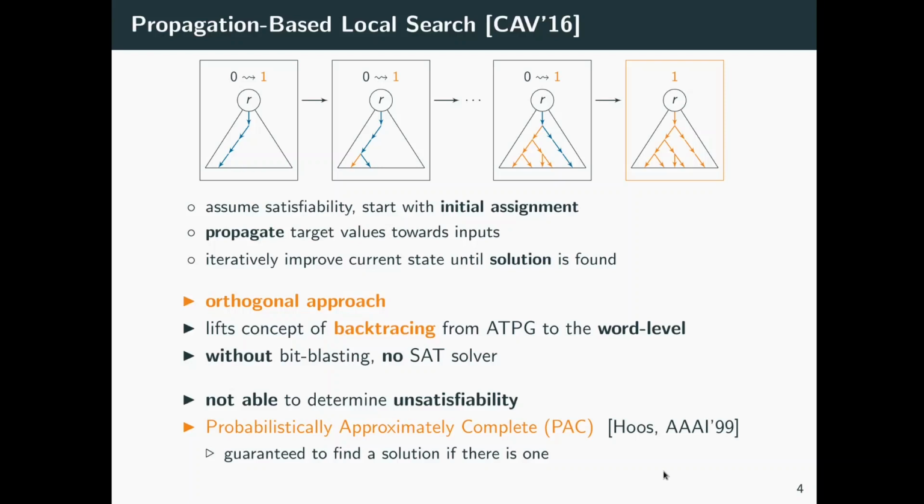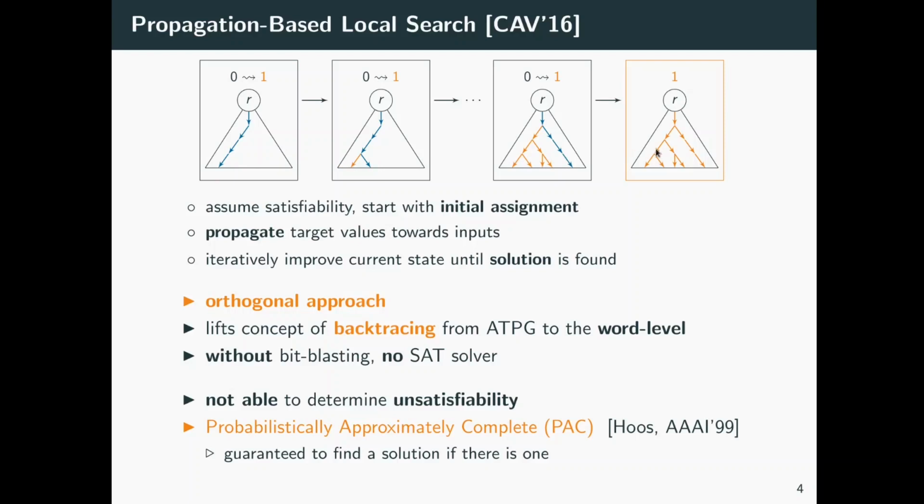It lifts the concept of backtracing from ATPG to the word level and does not require bit blasting or a SAT solver. We assume that the input formula is satisfiable and represent it as a directed acyclic graph with a single root R. We start off with an initial assignment that does not satisfy the input formula, that is, R evaluates to false, and now assume that this root R has target value 1, indicated by this squiggly arrow. We now propagate this target value along a single path towards an input, and we repeat this process iteratively until we reach a satisfying assignment.